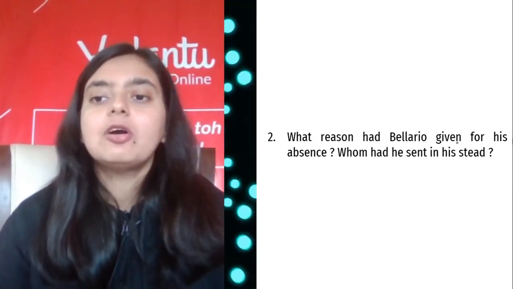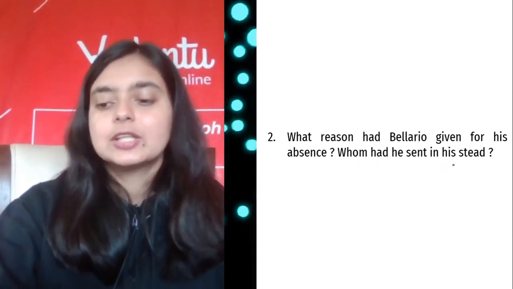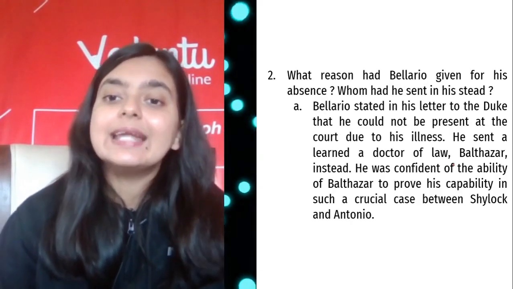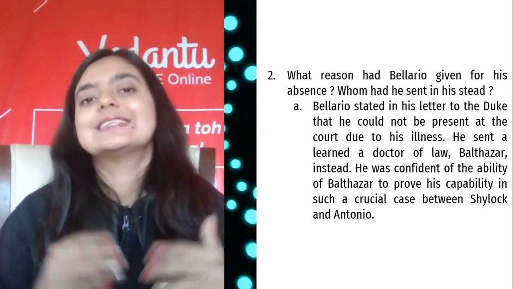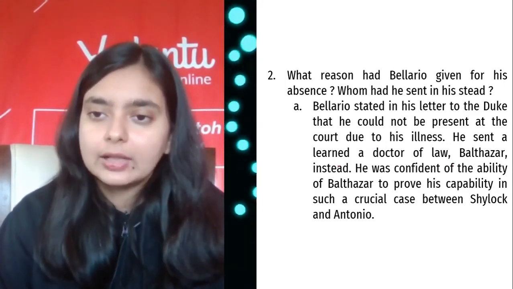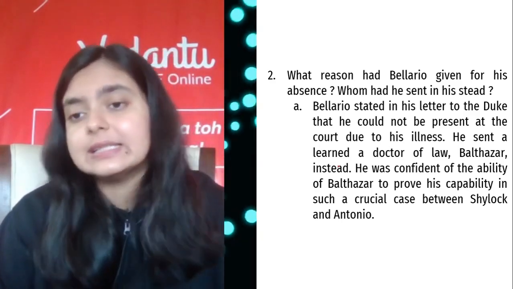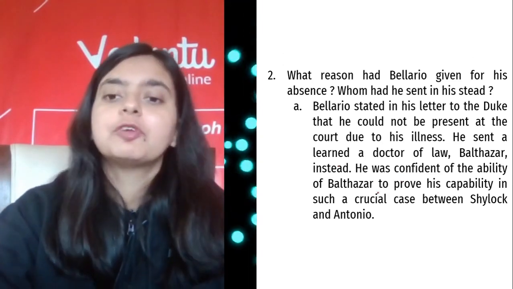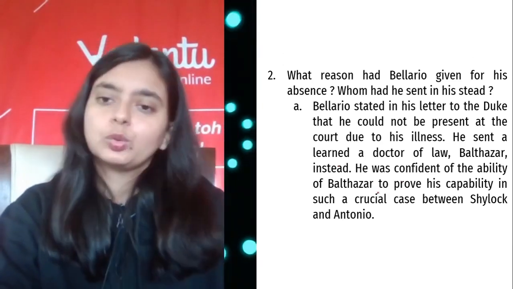What reason had Bellario given for his absence? Whom had he sent in his stead? So if you remember, he had given the excuse that, due to his illness, he could not be present in the court. And instead of him, he had sent the learned doctor Balthazar. He also mentioned that he was confident about the ability of Balthazar and that he would be able to prove his capability even though the case was very, very crucial.